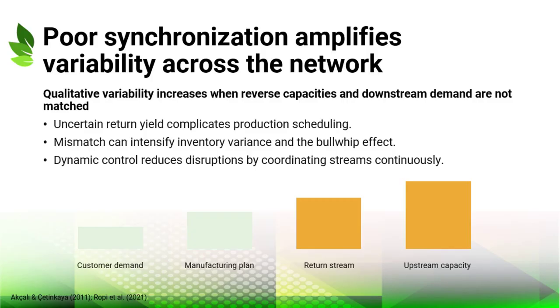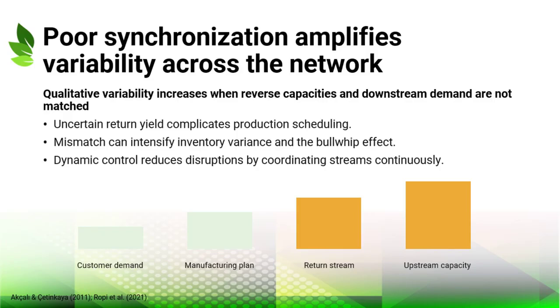This slide summarizes the network effect of poor synchronization. When secondary supply, remanufacturing capacity, and customer demand are not aligned, variability can spread across the extended supply chain. The chapter connects this problem to increased inventory variance and the bullwhip effect. A small mismatch downstream may become a larger planning problem upstream, especially when returned product yield is uncertain.